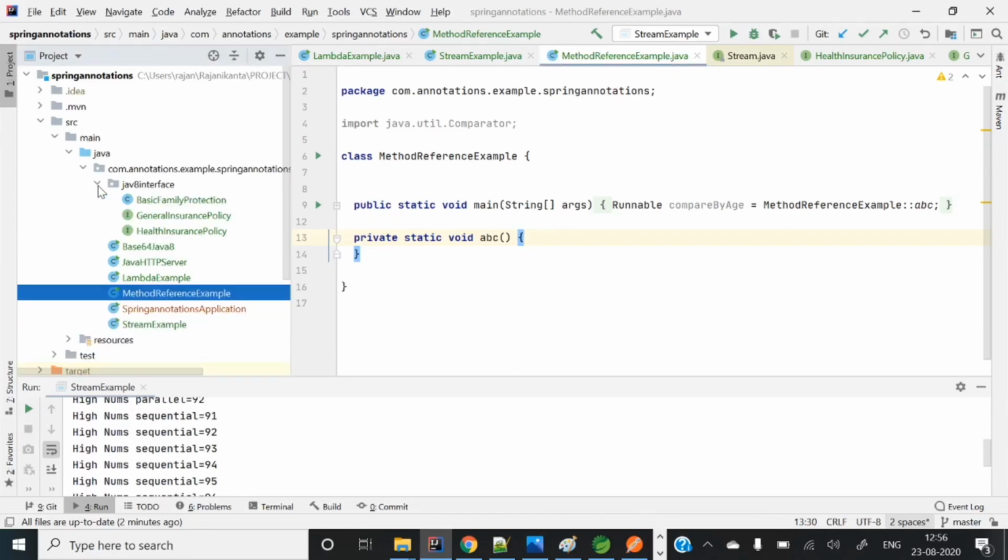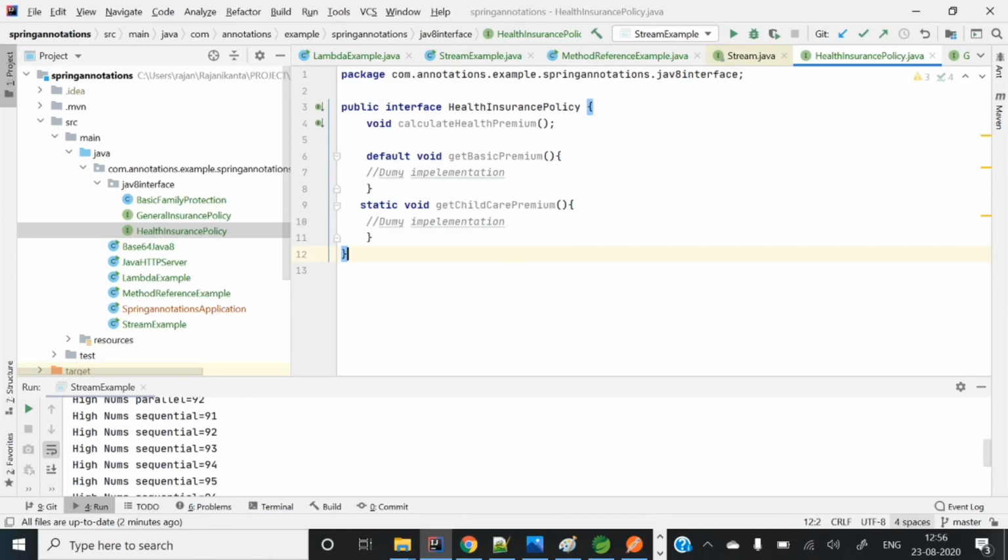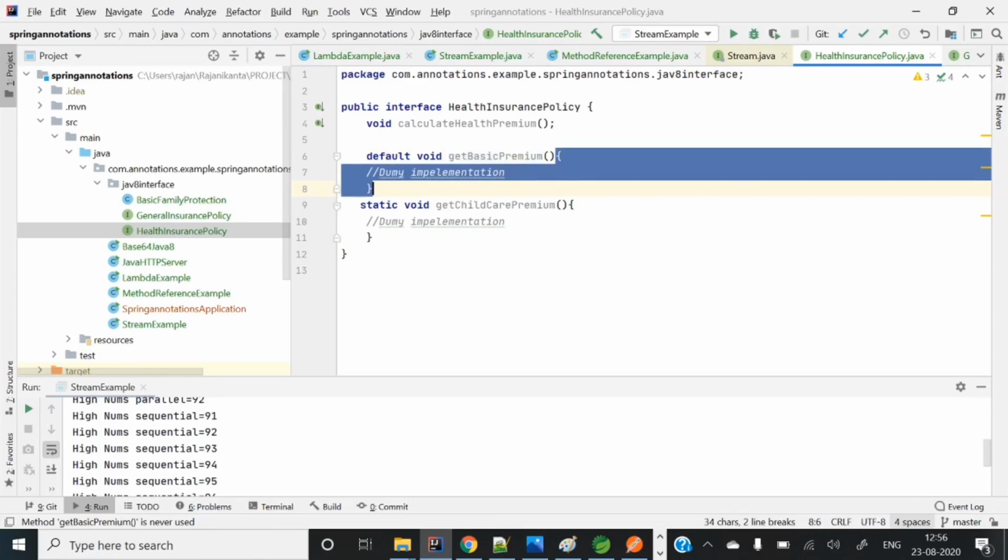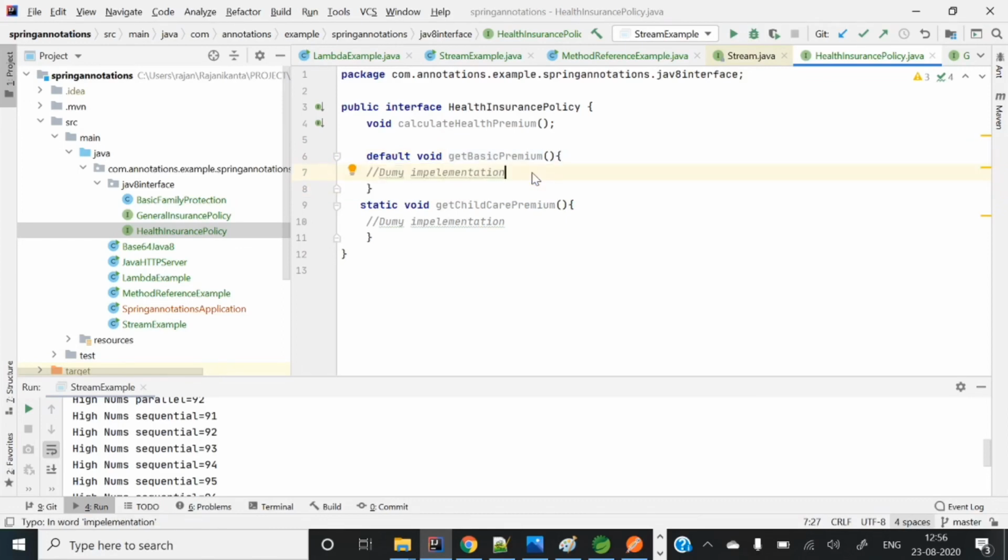Here you can see a HealthInsurancePolicy interface. There is void calculateHealthPremium, where no implementation is there, so it's an abstract method. But now we have default methods. You can see default void getBasicPremium, where the body is there; whatever logic you want can be placed here.